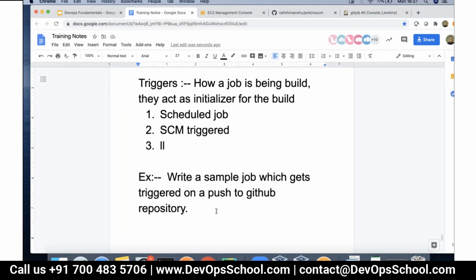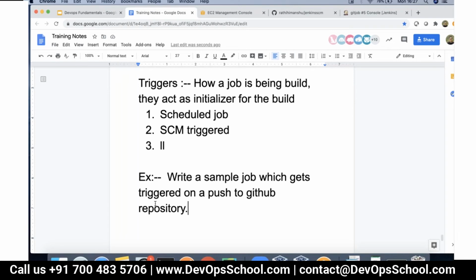So all those use cases will come into the picture tomorrow. Try it out and let me know once you are done with this.